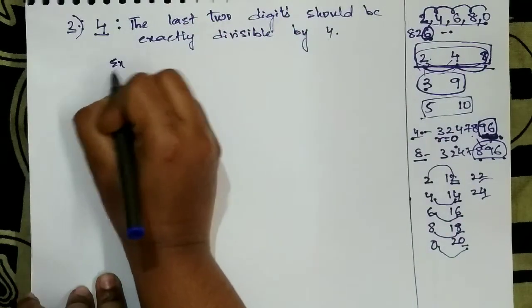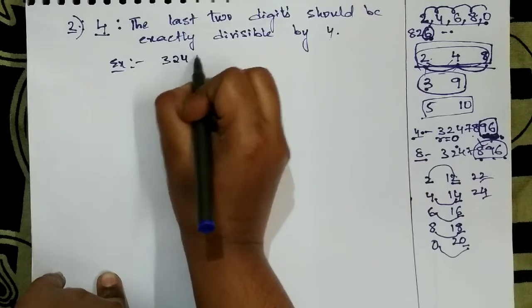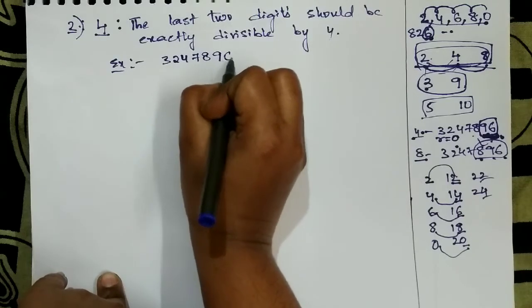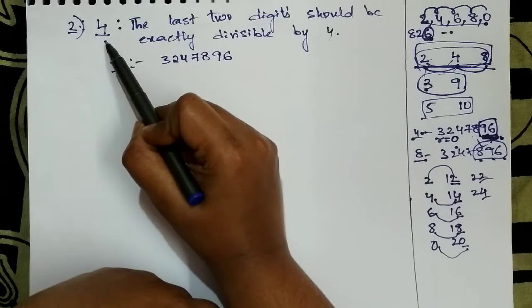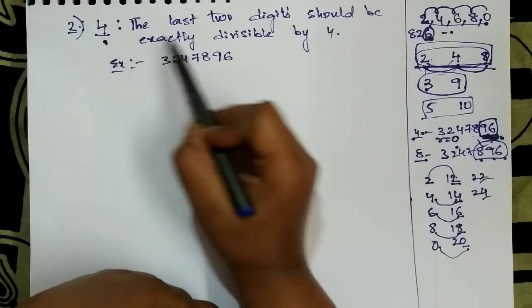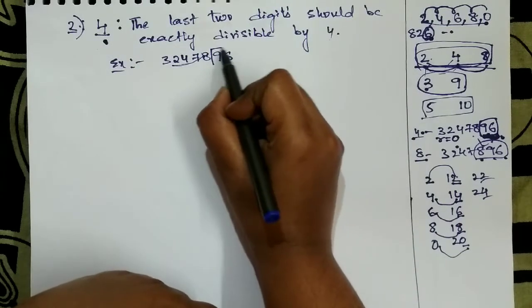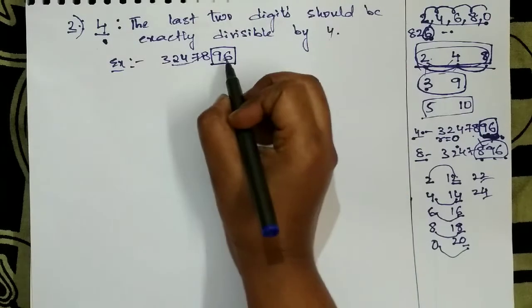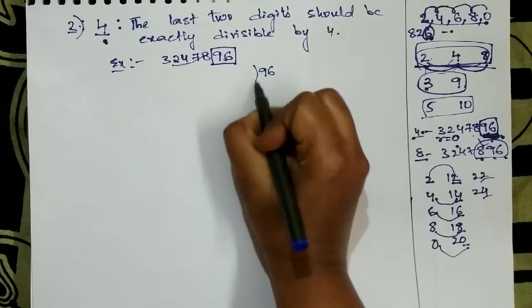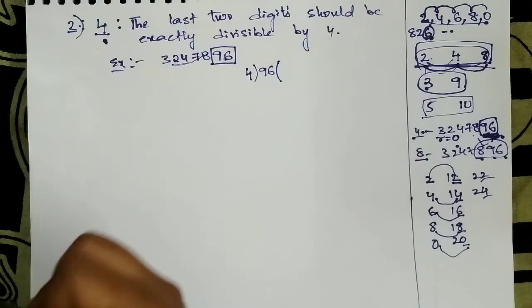Suppose I am taking one example. Let me take this example only. 3, 2, 4, 7, 8, 9, 6. So to check the 4 divisibility rule, to check whether this number is divisible by 4, we should see the last 2 digits. We should take these last 2 digits, and if you divide this number with 4, it should give remainder 0.